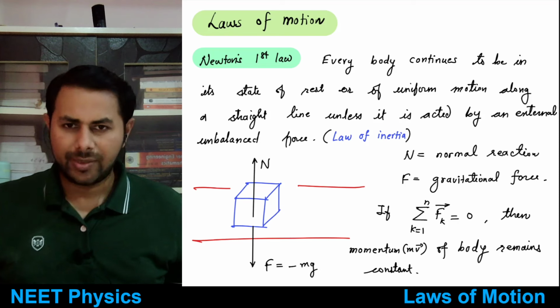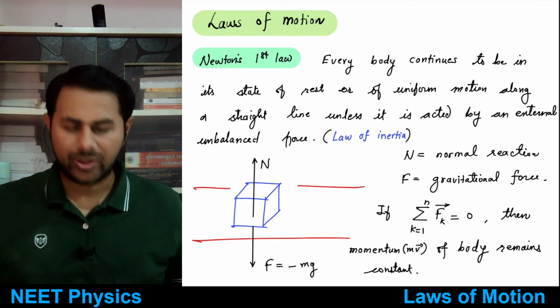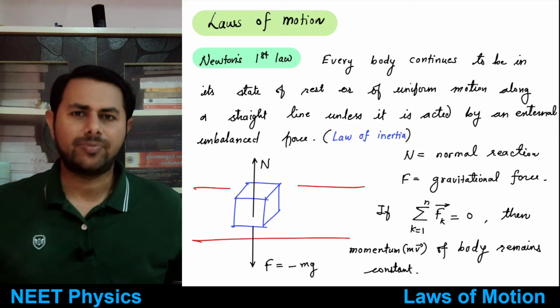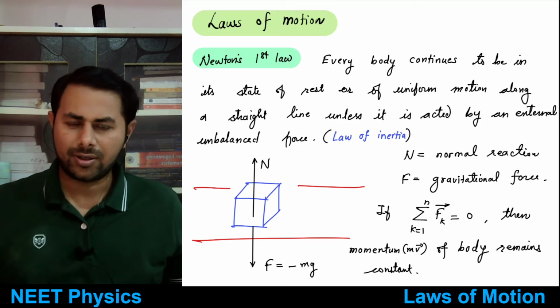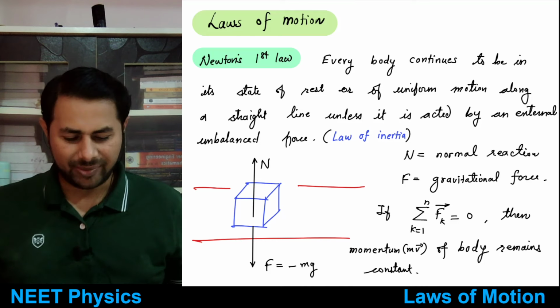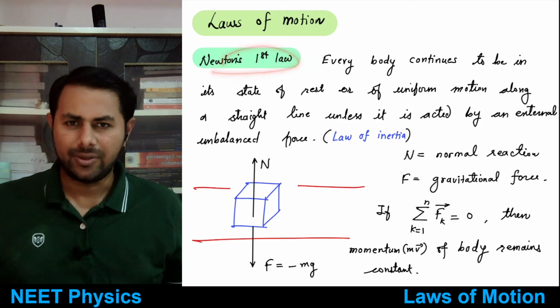But Newton gave us the complete framework of mechanics. He gave the second law, the third law, and derived lots of things. He gave the law of gravity also, more or less at the same time. So this law is also named after Newton.